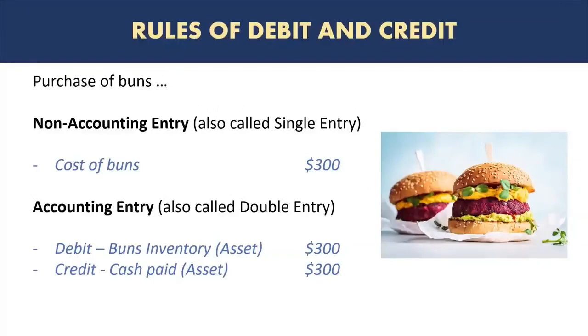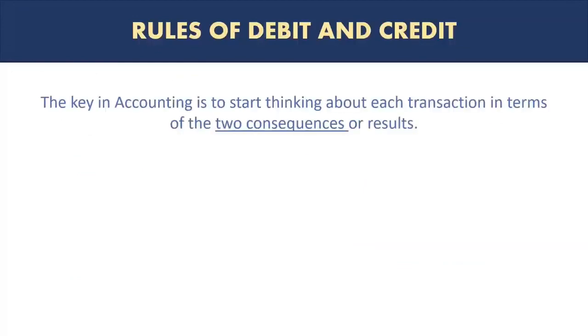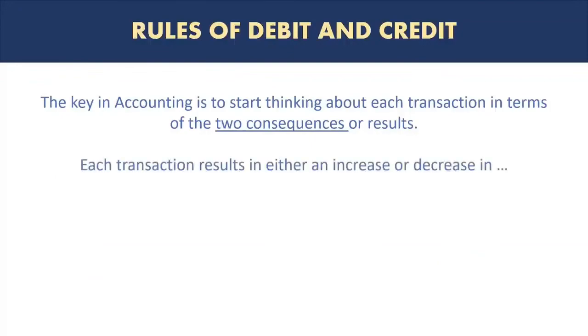In this case, we have an increase in an asset, which is inventory, and we also have a decrease in another asset, which is cash. We will discuss in detail what assets, liabilities, equity, income, and expenses are. The key in accounting is to start thinking about each transaction in terms of the two consequences or results. Each transaction results in either an increase or decrease in assets, liabilities, expenses, income, and equity. That's pretty much it in a nutshell. All of the transactions that an accountant will record related to a business will always impact one or more of these five categories: assets, liabilities, expenses, income, and equity.